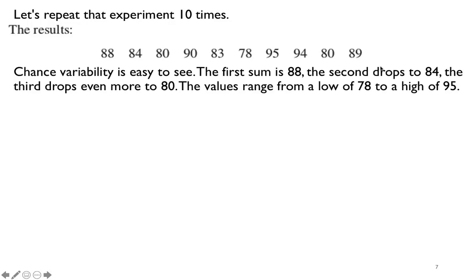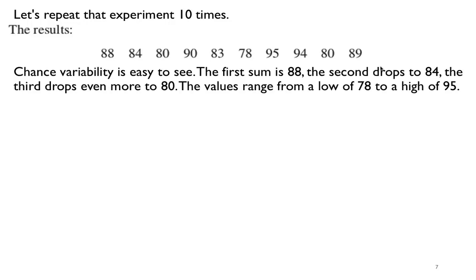Now suppose I do this experiment 10 more times. Each time I draw 25 tickets, I add up all the tickets. The first time I got 88, the sum of 25 tickets. The next time I do this, I get 84, again the sum of 25 tickets. I keep doing this, and I get the following numbers.